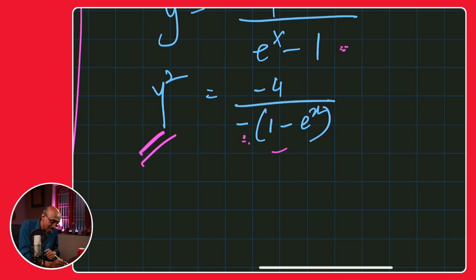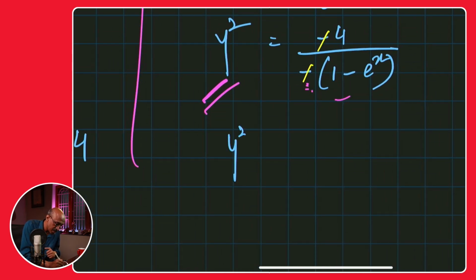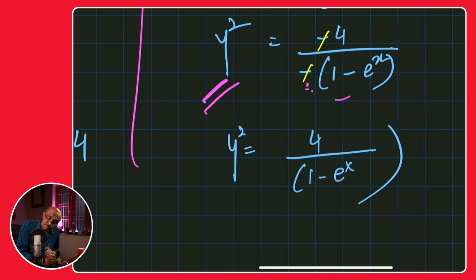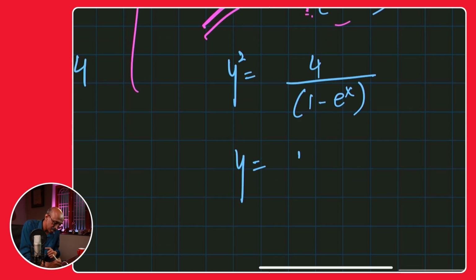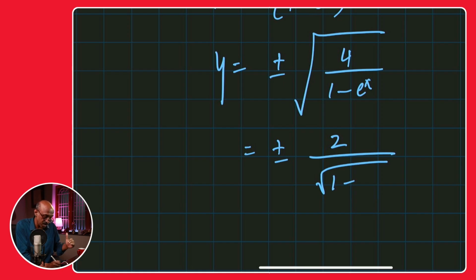Now what that does is that it also helps us to cancel these negatives, so that now you get y square as 4 over 1 minus e to the power of x. Do you see that? I made a larger bracket in the denominator, and then when you find y, it must be the plus or minus square root of the term 4 over 1 minus e to the power of x. The numerator is a square number, so clearly you can write that as plus or minus 2 over this. The term in the denominator is under root, and now you can see that's my f inverse.